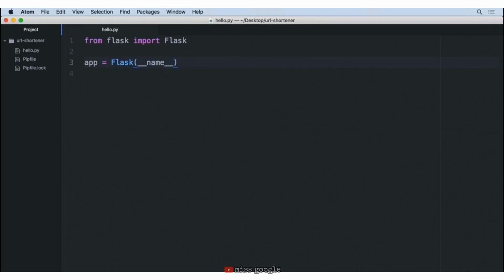Now, this is simply the name of the module that is currently running in Flask. And if this is confusing at all, let's just below this line of code print out whatever this variable is going to be. So we'll just copy and paste that in that print statement.